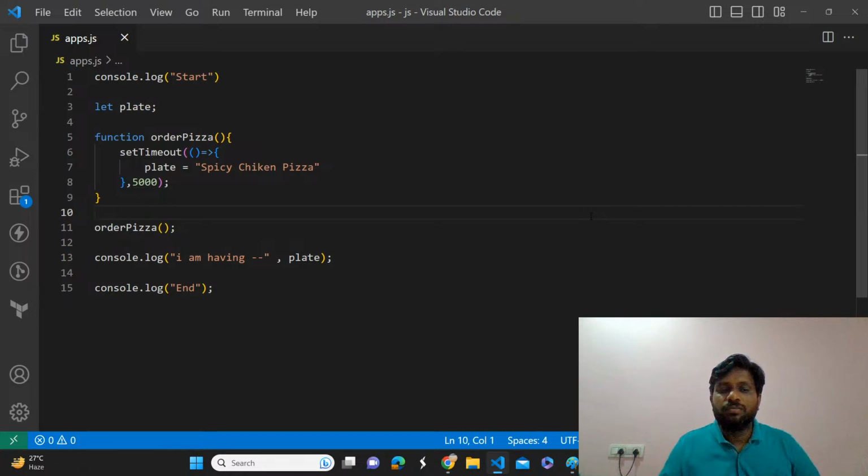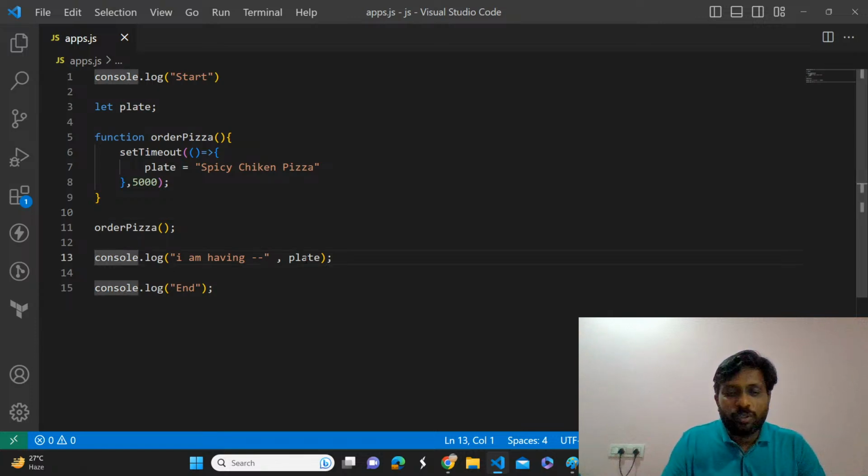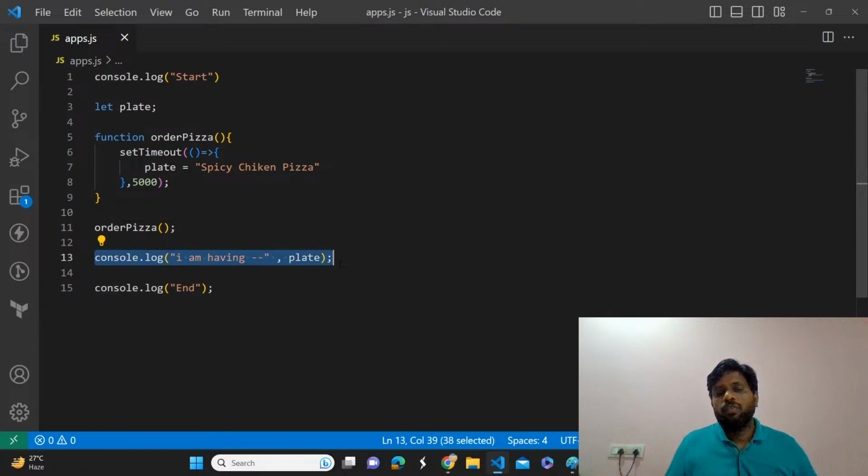I'm having undefined, nothing is there on my plate, but I'm just having it blindly, and then it prints end. Yeah, that is the bad thing, right? So what do we need to do? We need to execute this once the pizza is ready. We should not try to eat what is inside the plate without putting something in the plate, without having the food on the plate.